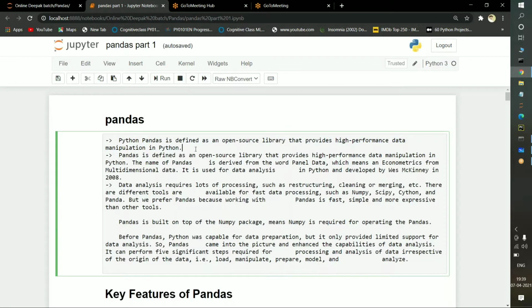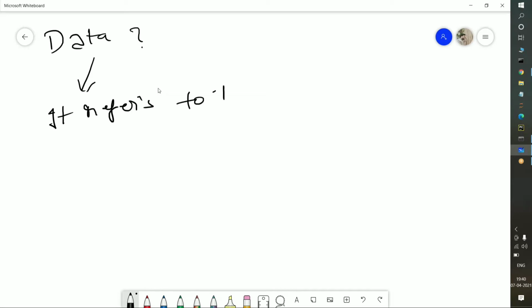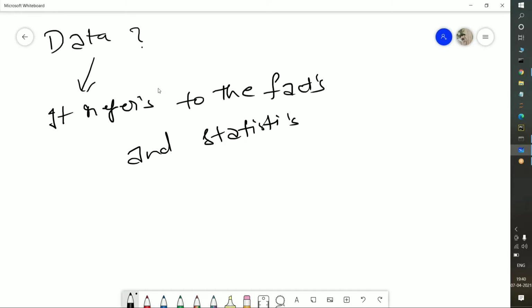If you observe here, Python Pandas is defined as an open source library that provides high performance in manipulating data. Here, first of all, you need to understand one thing. What do you mean by data? This is one of the most asked interview questions, and also basic information. What do you mean by data? The definition of data is that it refers to facts and statistics.